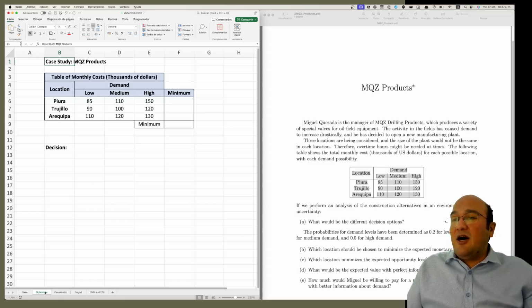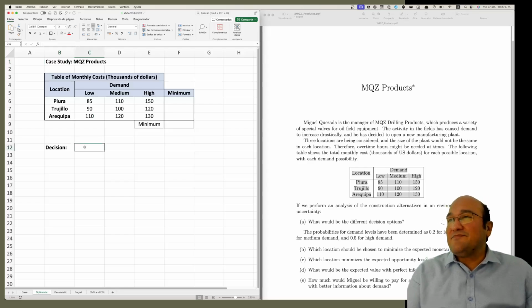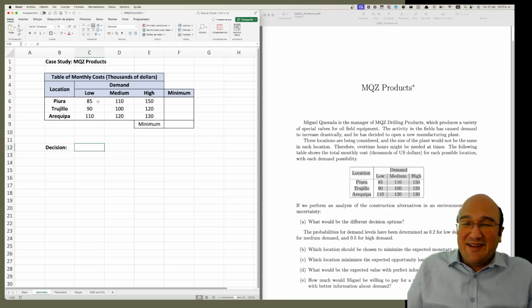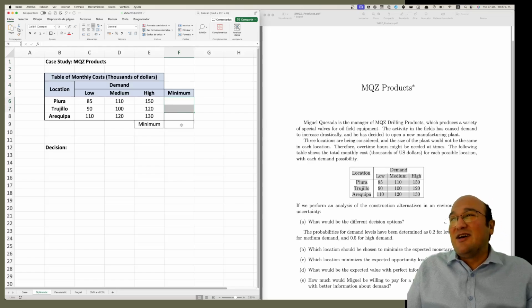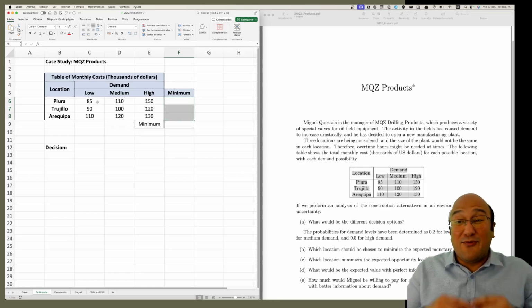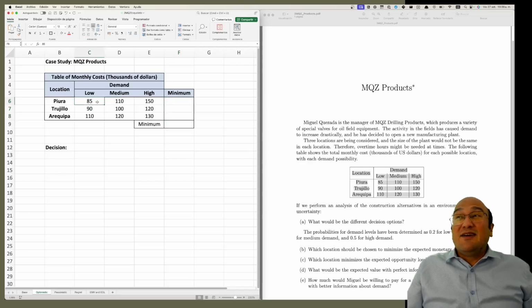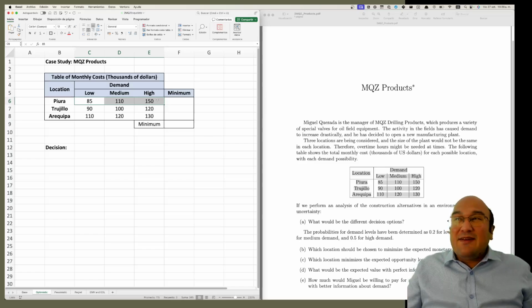Let's do the optimistic criterion, okay? So again, for profit, we took the maximum of each row and then chose the maximum of this column. But we are in cost. Remember, if we are in cost and you think that the best thing will happen, then the best thing is the minimum cost, right?